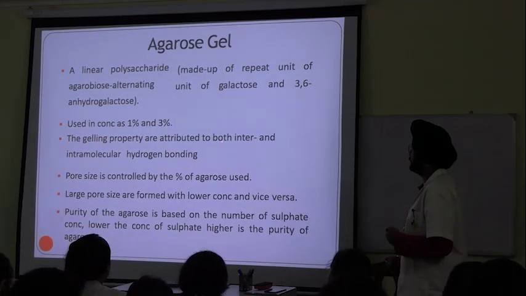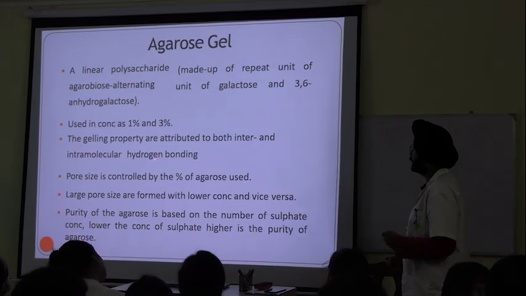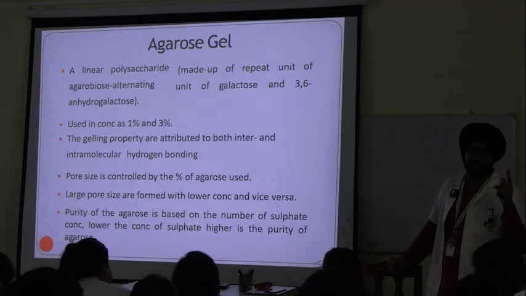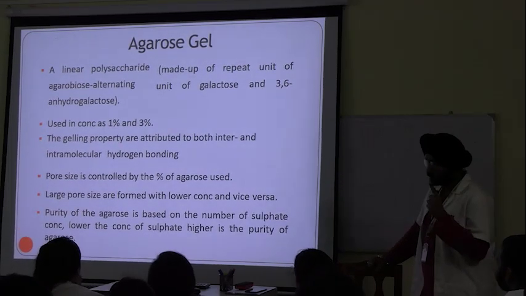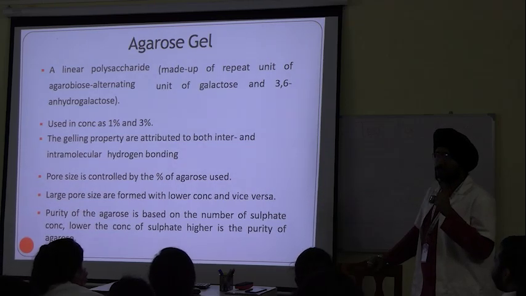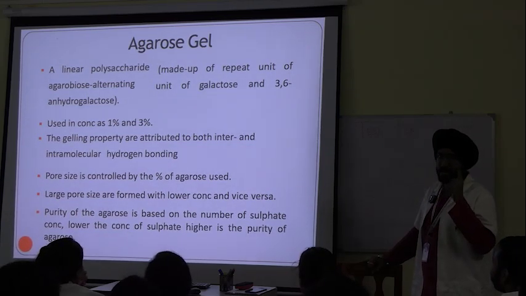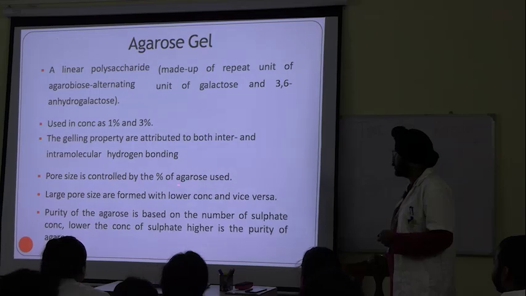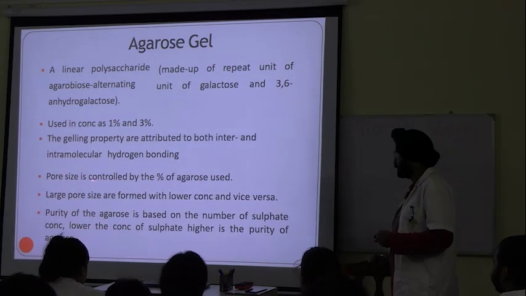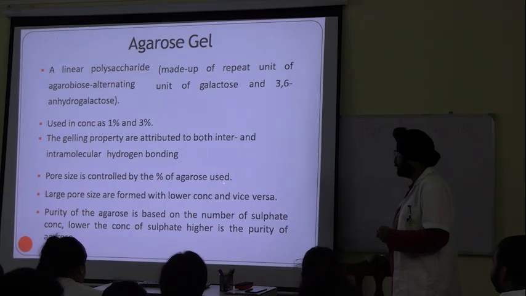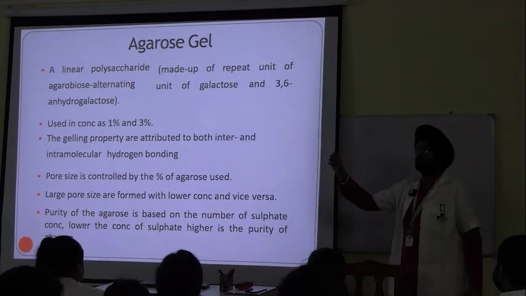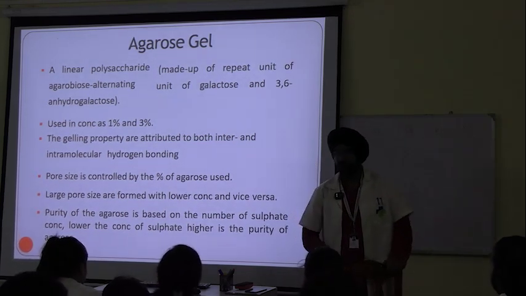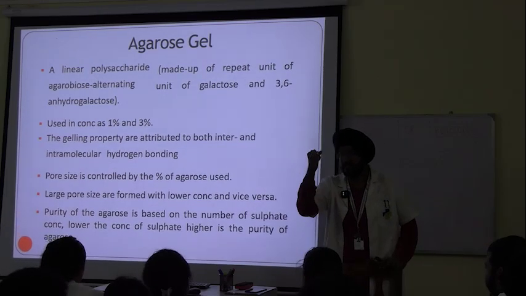The gelling properties are attributed to both inter and intramolecular hydrogen bonding. What are the gelling properties attributed to? Inter and intramolecular hydrogen bonds. The pore size is controlled by the percent of agarose gel. So 1% will give you larger pores and 3% will give you smaller pores. So this is how the molecular sieving effect is achieved.